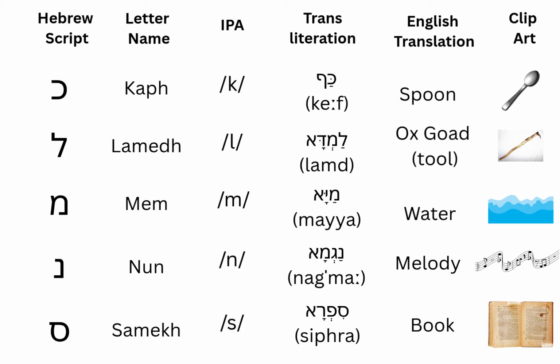The next is noon. It gives sound, like in the word naghma, which means melody. The next is samech. It gives s sound, like in the word sifar, which means book.